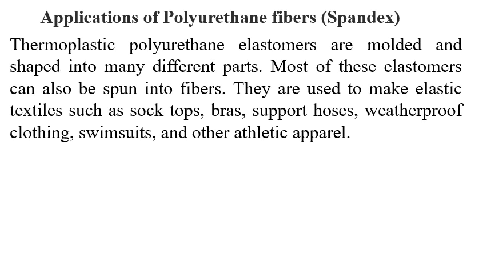Most of these elastomers can be easily spun into fibers and they are used for making elastic textiles. Try to understand, elastic textiles means sportswear comes under the category of elastic textiles. Such as socks, tops, bras, support hose, weatherproof clothing.